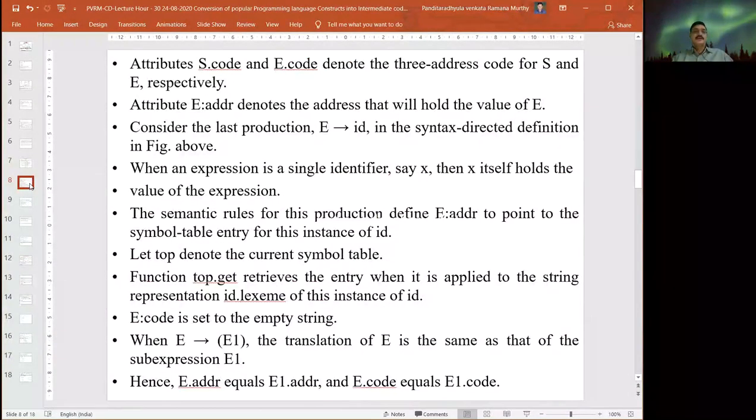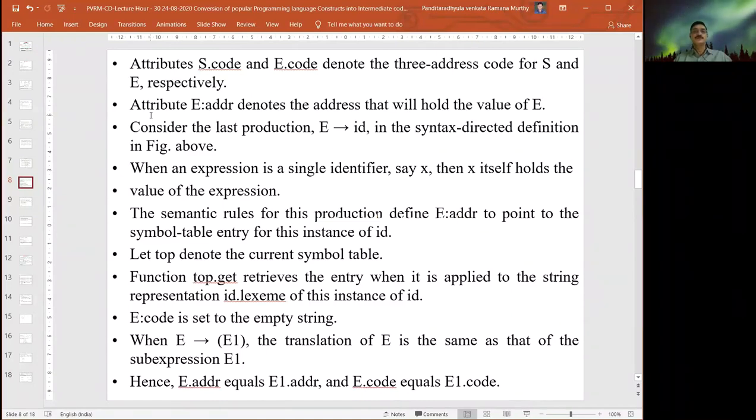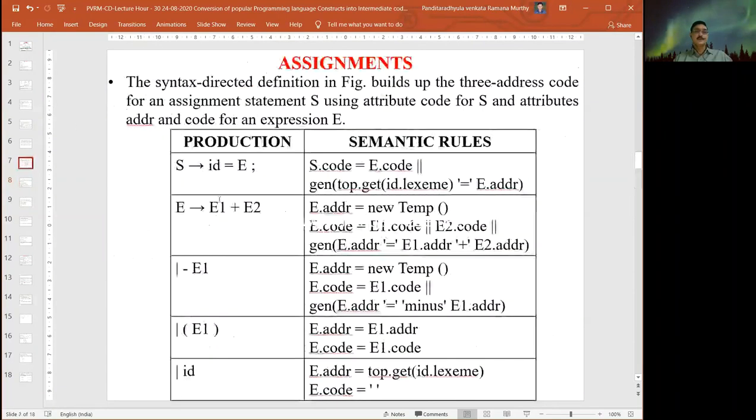Once again, I will repeat what we are identifying. Attributes S.code and E.code denote the address code for S and E respectively. Here no translation or semantic rule involves more than three operands; it contains only one operator apart from the assignment statement.